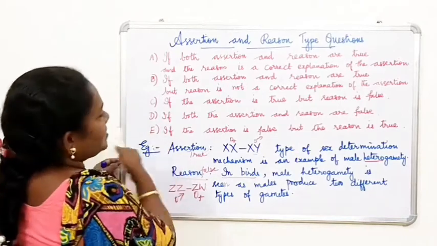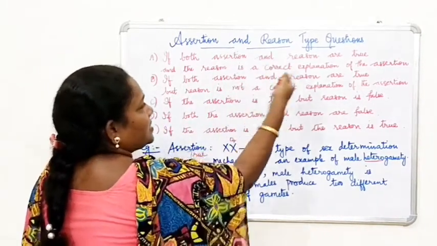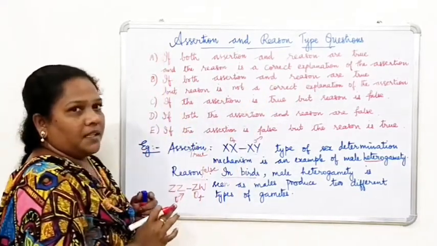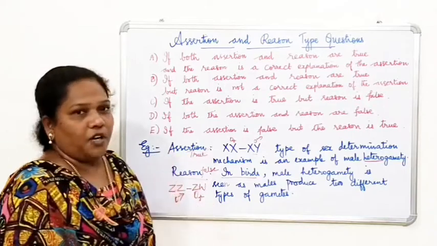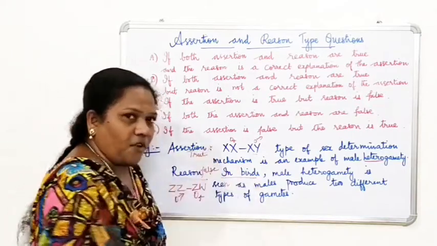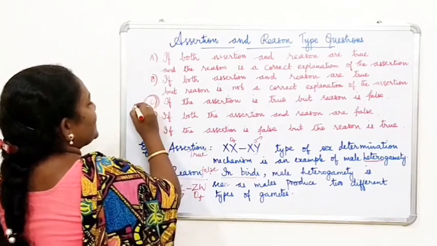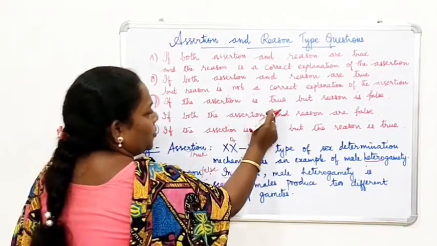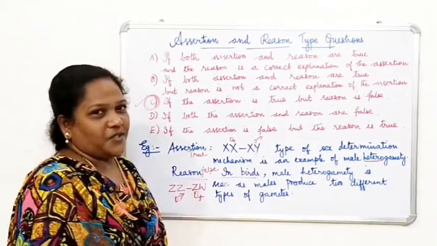Look at this, then there is the option. If both the assertion and reason are true, you have to go for that option. When you read the statement, it is very clear. Assertion is true and reason is false. The sentence itself is wrong. In that case, C is the correct answer. Assertion is true, but reason is false. I hope you have understood, right?